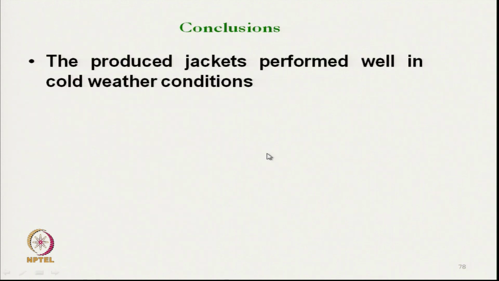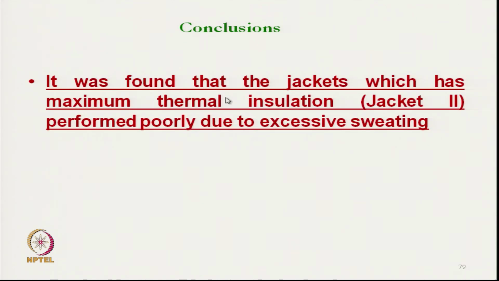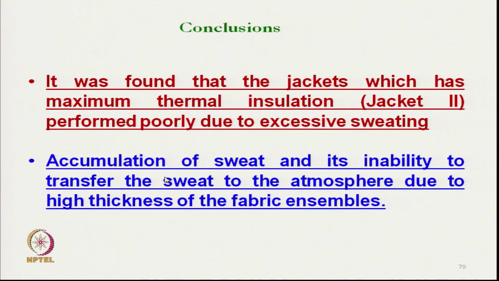So, the conclusion here is that although the produced jackets worked well in cold conditions, the jackets which have maximum thermal insulation, jacket 2 for example, performed poorly due to excessive sweating. The accumulation of sweat and its inability to transfer to the atmosphere was due to the high thickness of the fabric ensemble.